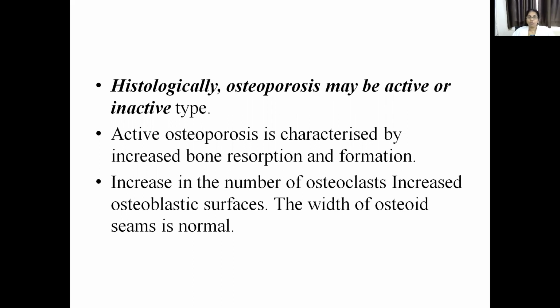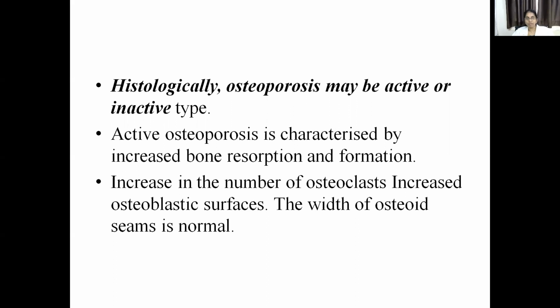And increased osteoblastic activity is seen as increased deposition of osteoid, due to which the width of the osteoid seams remains normal, because a high turnover is maintained. There is more bone resorption and more bone formation. But at the end of the day, the resorption is more, that's why the quantity is decreased.